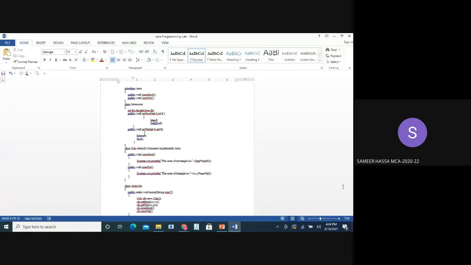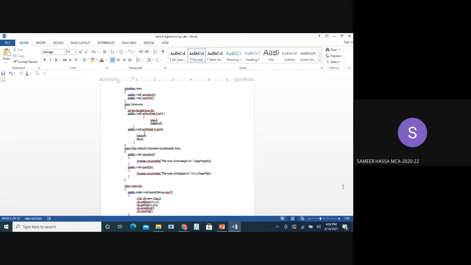Then we are calling setRect, that is set rectangle, which is a method inside the Measure class, inside which we have declared different variables len, height, base, and ht.